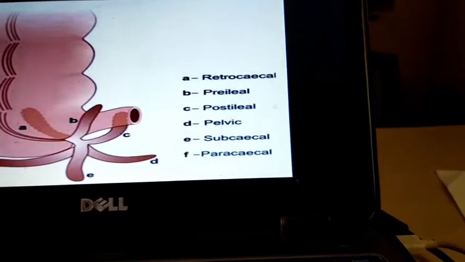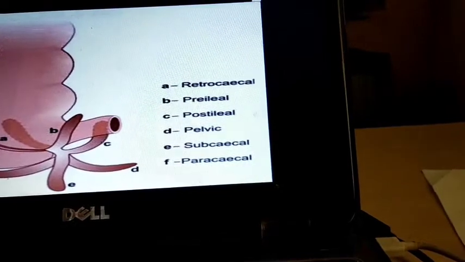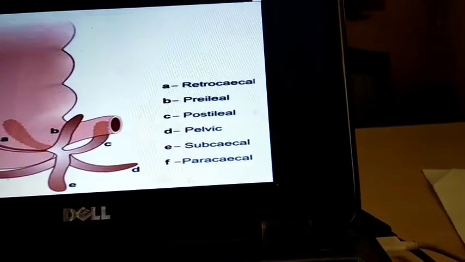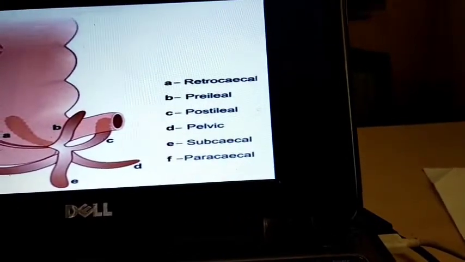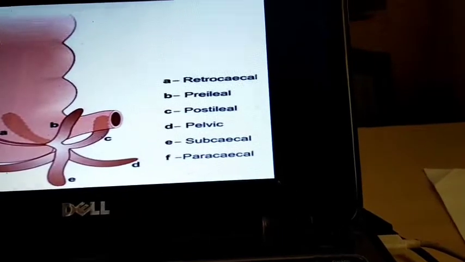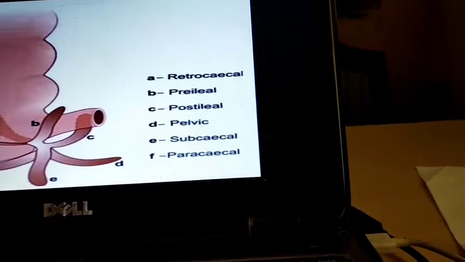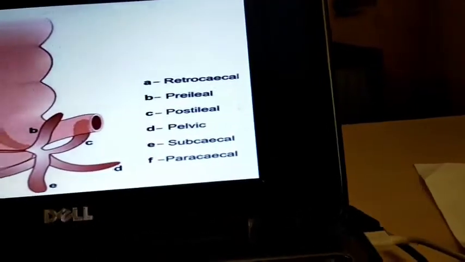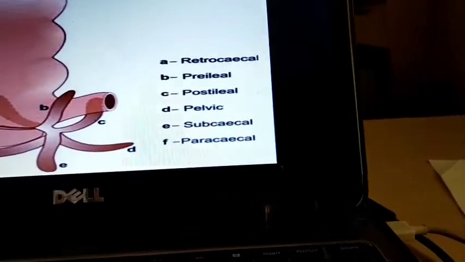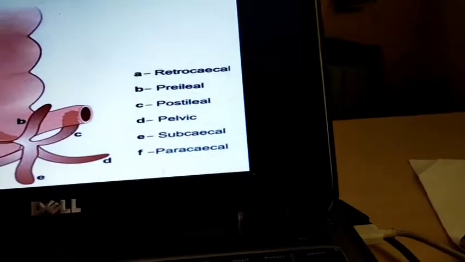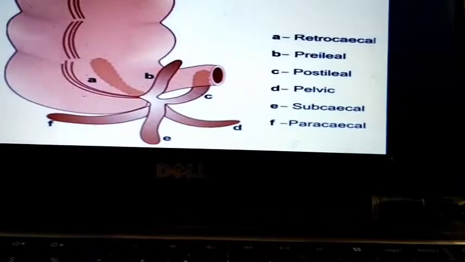Pre-ileal. Pre means in front of the ileum. Post-ileal. Post means posterior to the ileum. Then pelvic, where the tip is directed towards the pelvis. And subcecal. Sub means below, below the cecum. Then paracecal. Para means side of the cecum. These are some positions of the appendix.